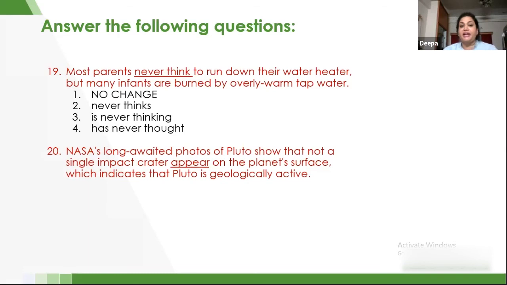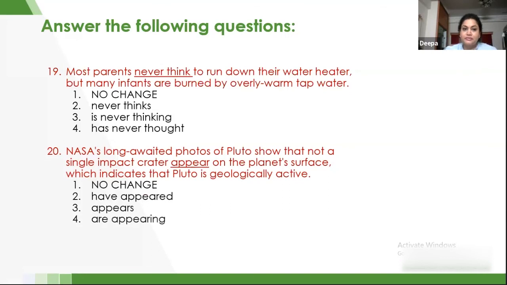NASA's long-awaited photos of Pluto show that not a single impact crater appears on the planet's surface, which indicates that Pluto is geologically active. Let's look at the options. What are we talking about here? Which subject are we talking about here? Please note. How many nouns are there in the sentence?